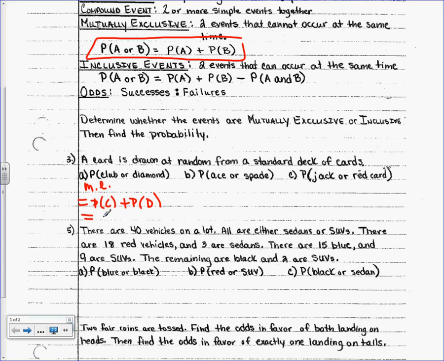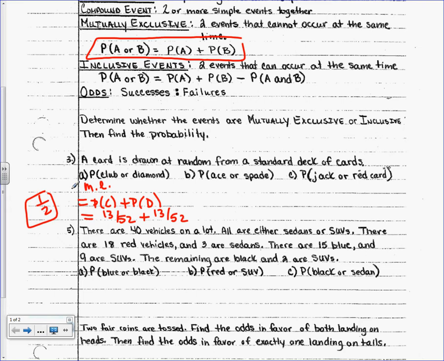13, right? Out of what? 52. How many diamonds are in a deck of cards? 13 out of 52. 13 and 13 is 26. What's 26 out of 52? 1/2. Half the deck is a club or a diamond. That makes sense, right?